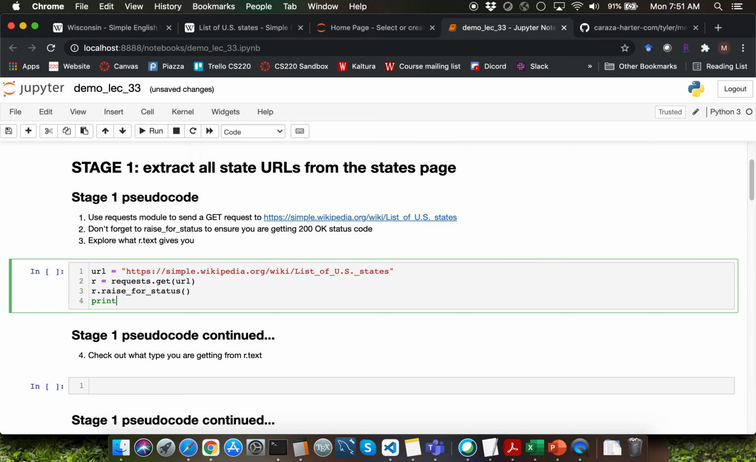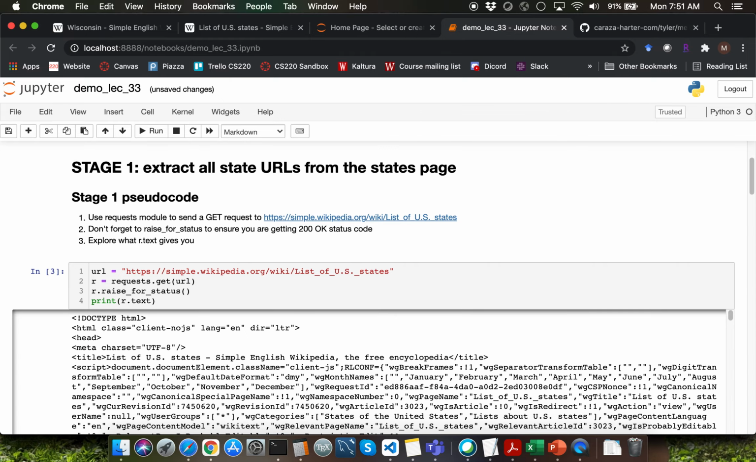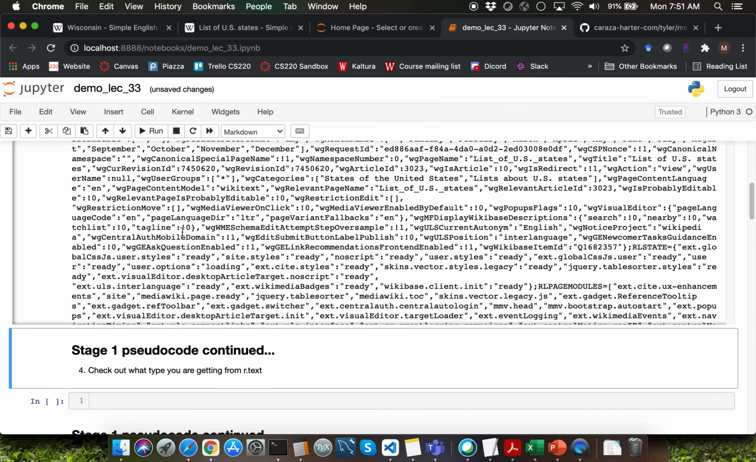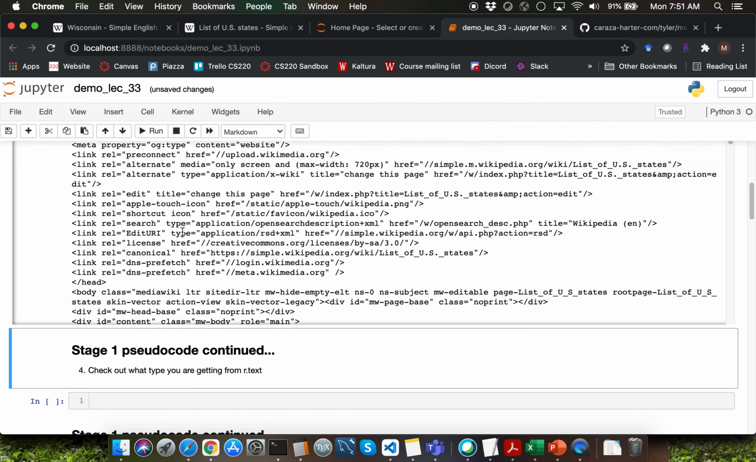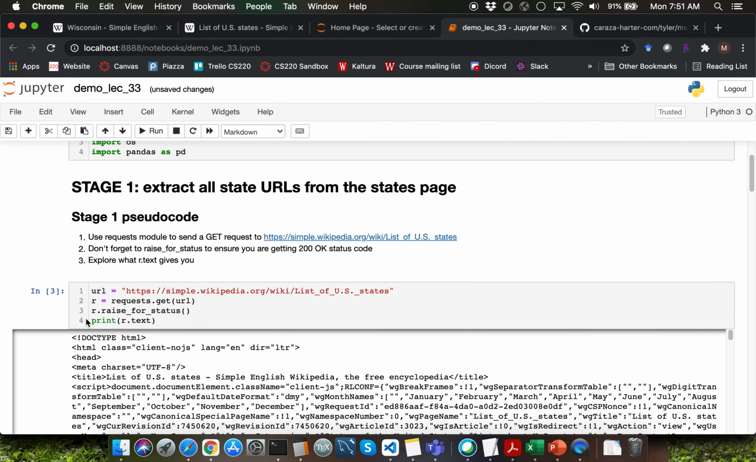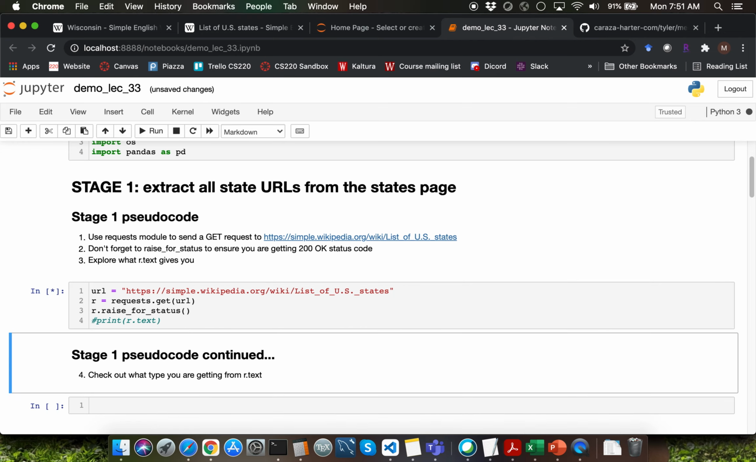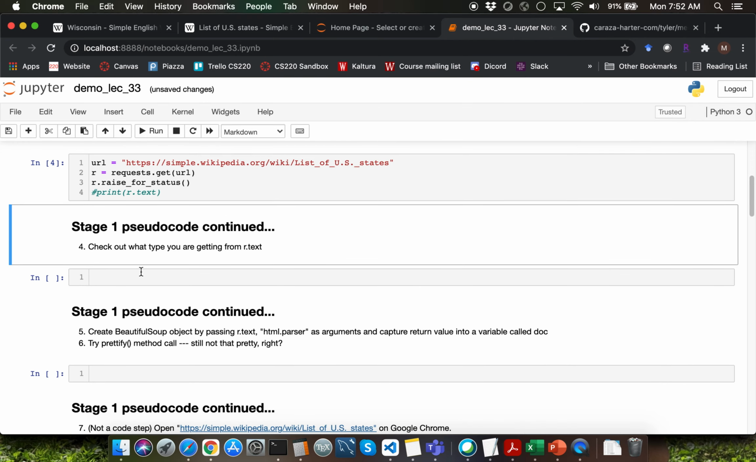Let me go ahead and display r.text. Let's run this particular cell. Observe that you're getting this really huge text as part of r.text. Let me go ahead and comment out that particular print function call.